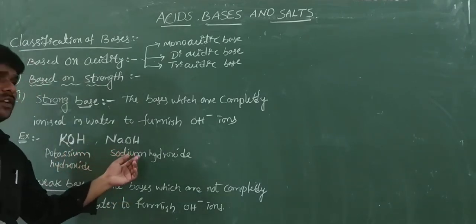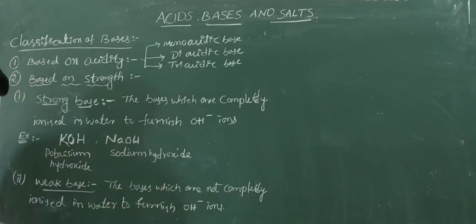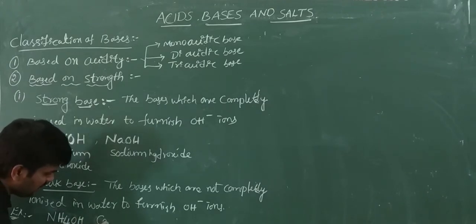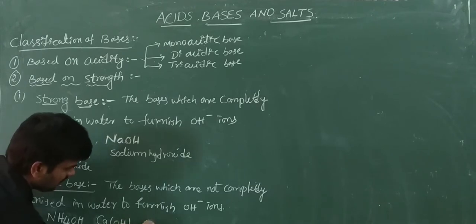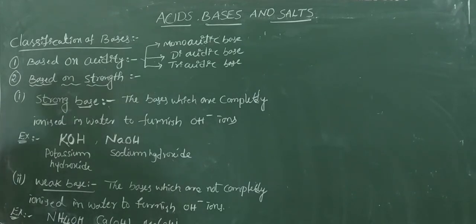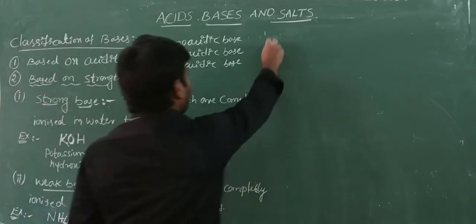For example, generally we take ammonium hydroxide as a weak base, and also Ca(OH)2 and Mg(OH)2. These are all weak bases. Except potassium and sodium hydroxides, all hydroxides are weak bases.